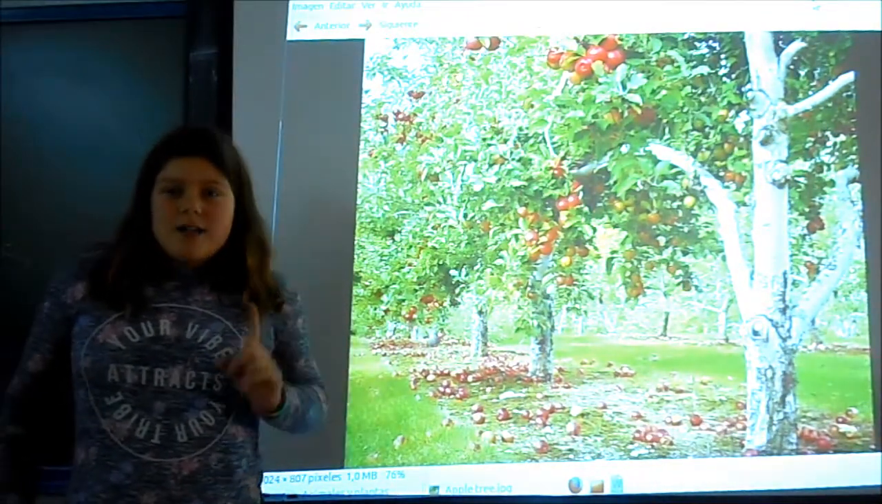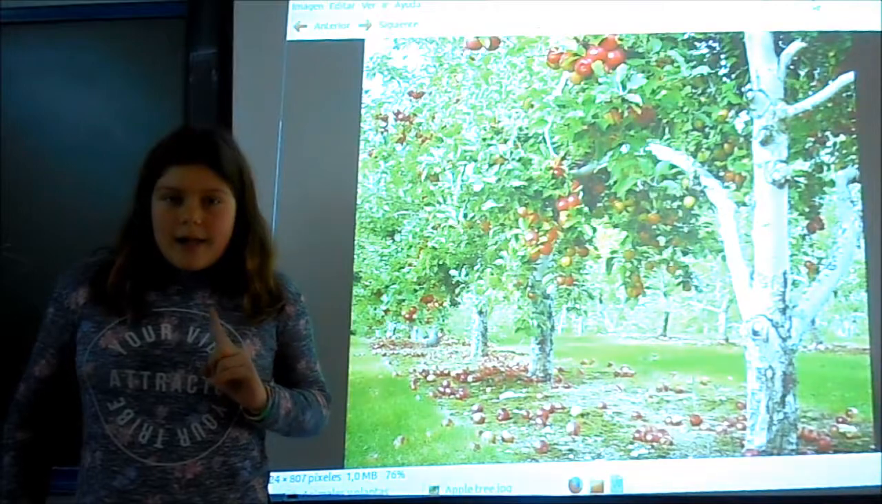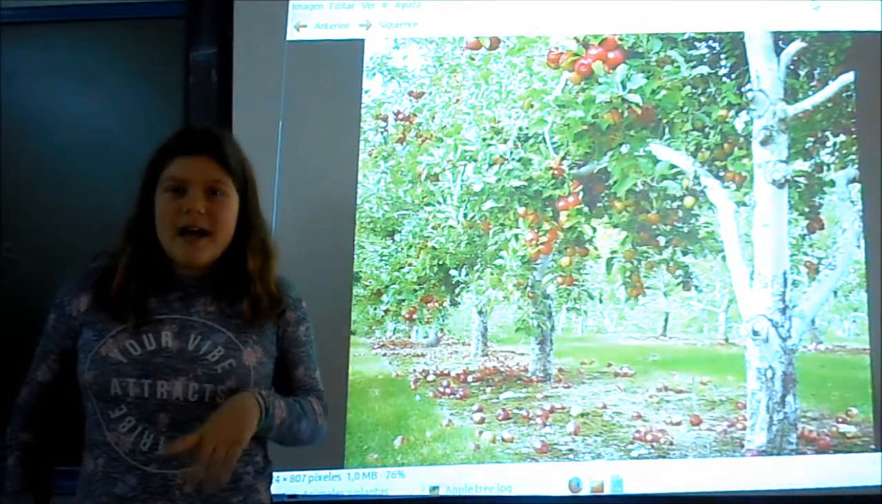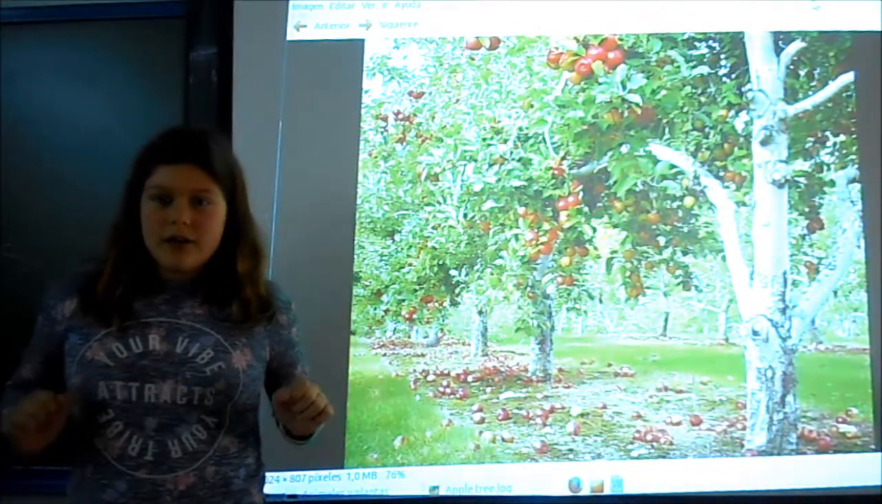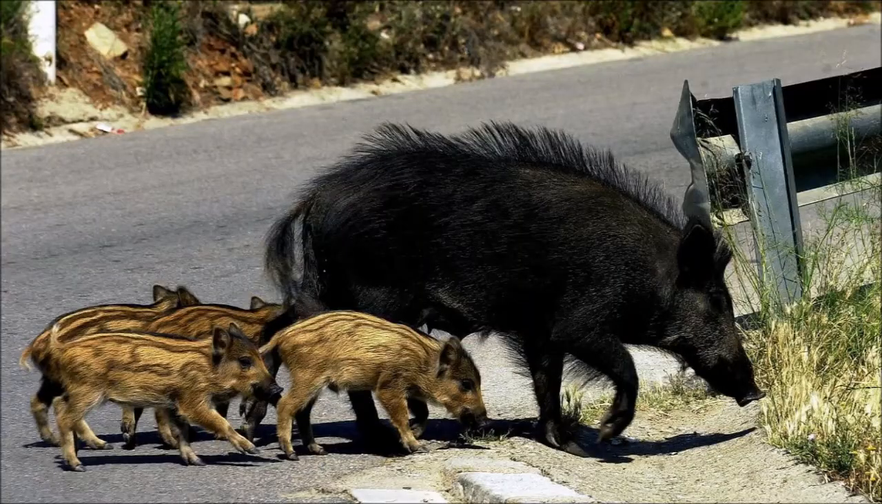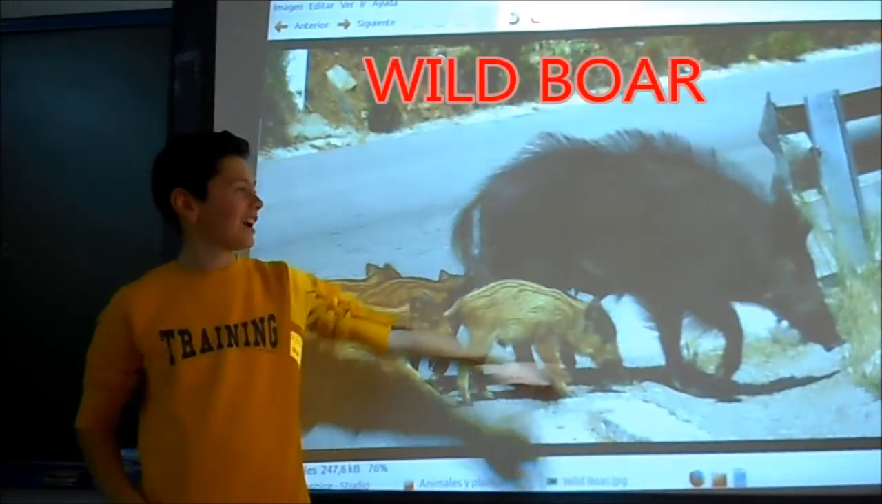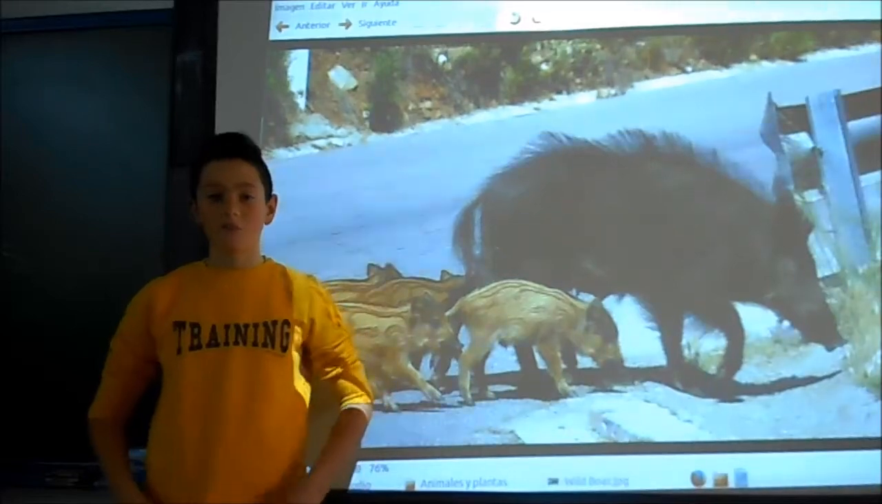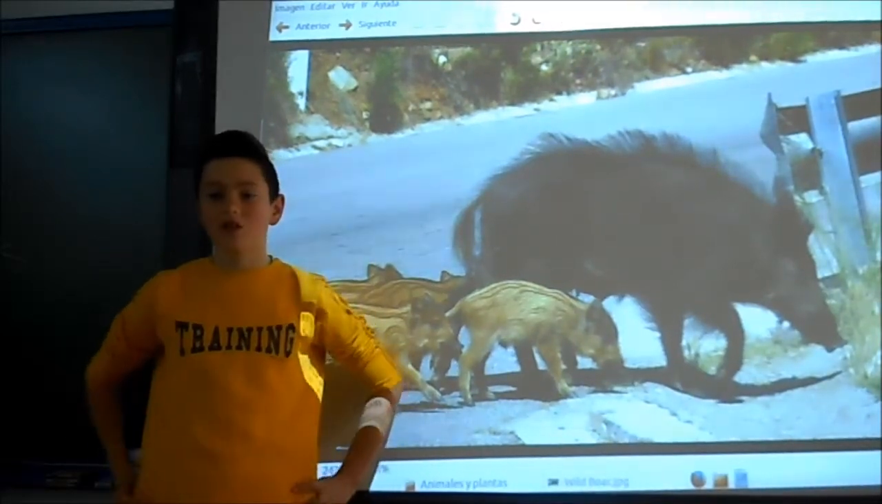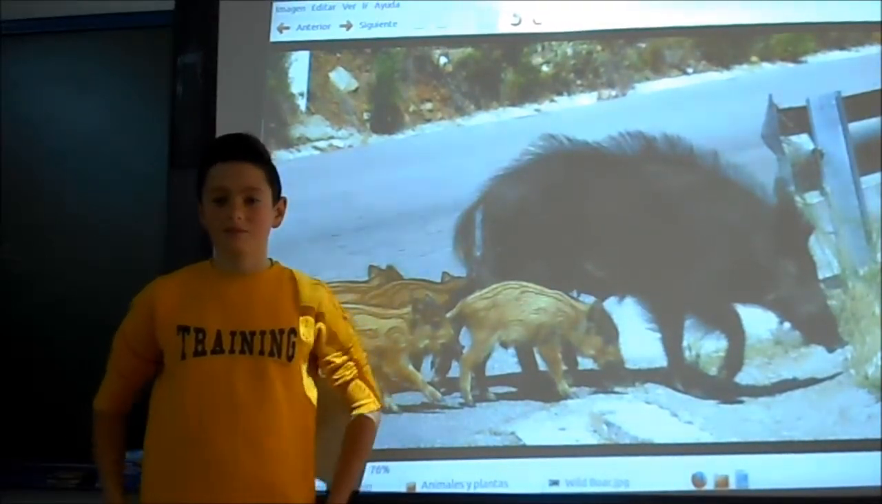These plants are angiosperms because they produce flowers and fruits, and they can be deciduous or evergreen. I'm going to describe a wild boar. They have bones and a spinal cord, so they are vertebrates.